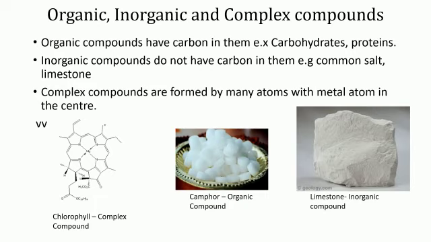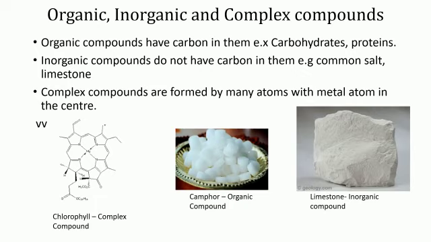For example, materials like carbohydrates, proteins, hydrocarbons are made of organic compounds. Camphor, sugar, glucose and urea are also organic compounds. Inorganic compounds. Some compounds decompose on strong heating and leave a residue. These compounds are called inorganic compounds. Inorganic compounds do not have carbon in them.